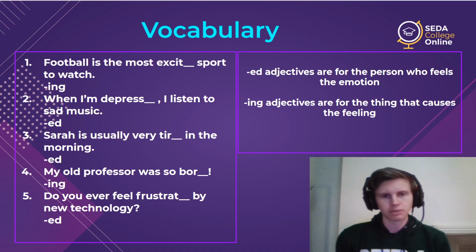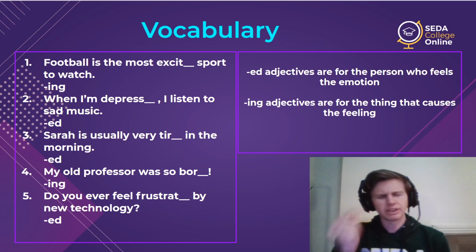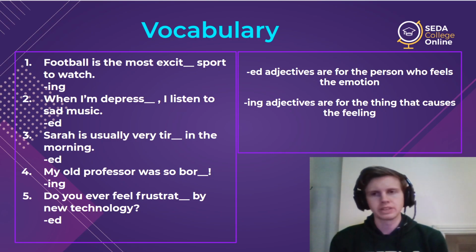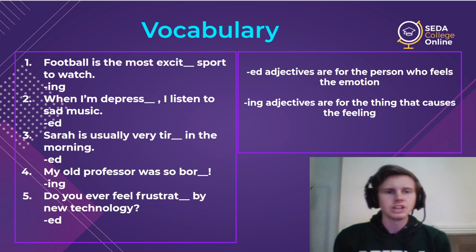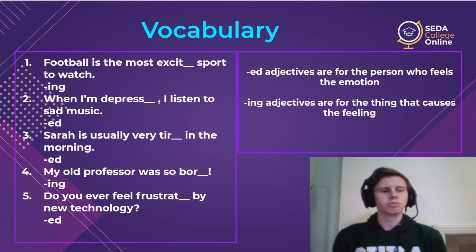Do you feel this way? So it's ed. So just to say one more time, I know it can be very difficult to think in very quick speech which is which. So don't worry too much about this. But do remember and try to keep them in the correct category. So ed for a feeling, ing for the cause.